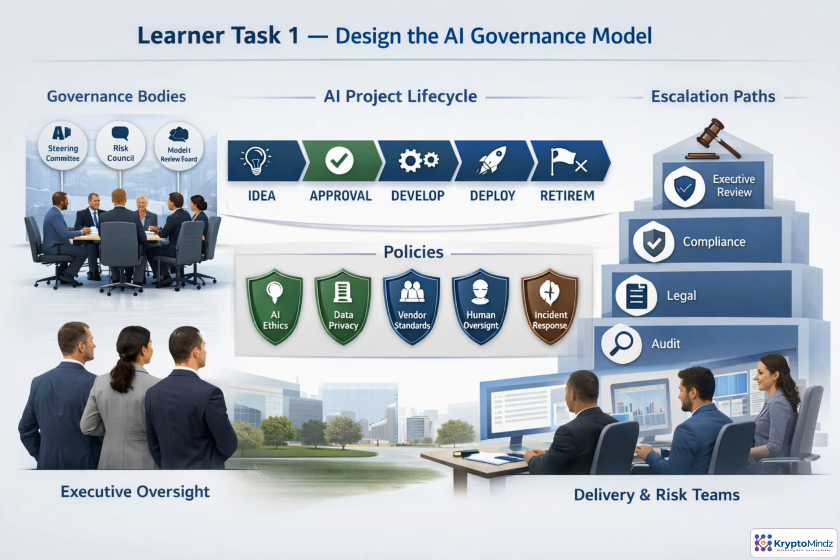The first task is to turn AI governance into an operating model. Define the decision bodies, such as steering, risk, model review, data, and security forums. Map the lifecycle gates from idea intake through approval, build, deployment, monitoring, and retirement. Then link each gate to policies and accountable owners. Finally, specify escalation triggers, so high-risk use cases move to legal, compliance, audit, or executive review before they proceed.